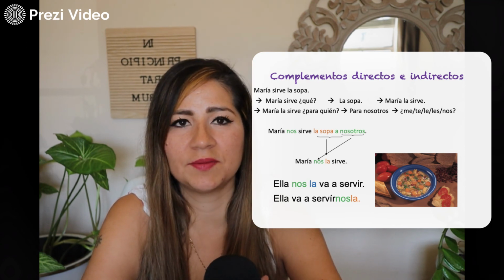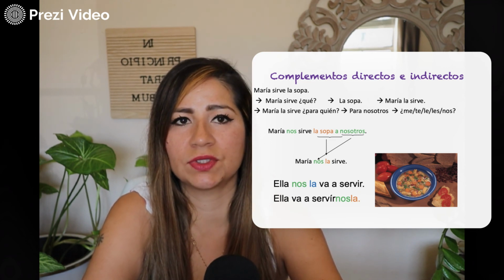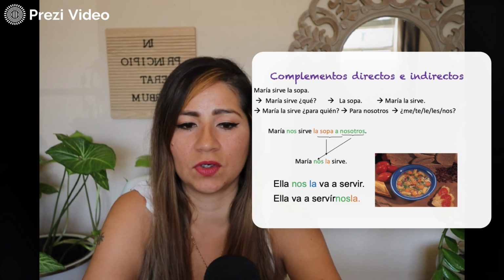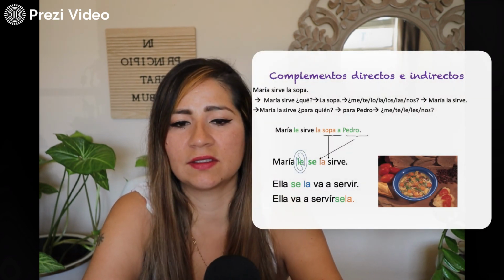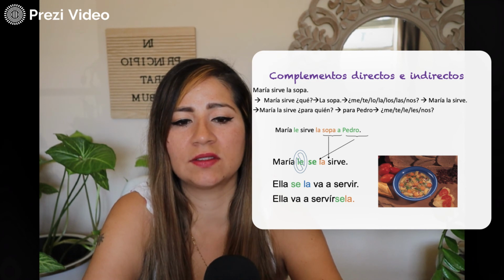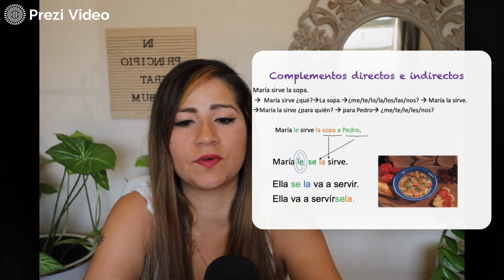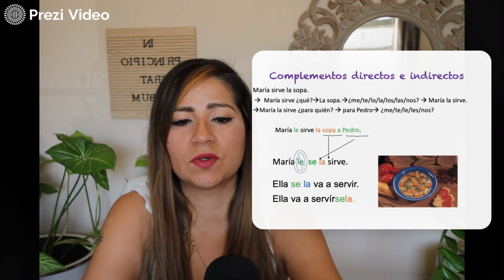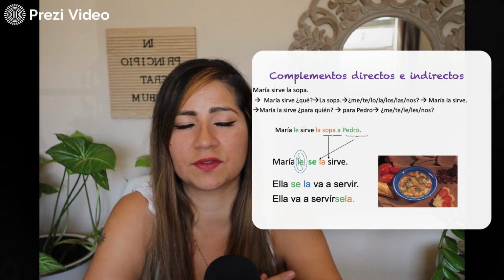Now let's see the same sentence, but when you're talking about a him or a her. So she's going to serve it to him or to her or to them. In this sentence, again, the same person, Maria, serves the soup, but now she's serving it to Pedro. The soup is for Pedro, es para Pedro. So we would say, María le sirve la sopa a Pedro. That's the full sentence. María serves the soup to Pedro.